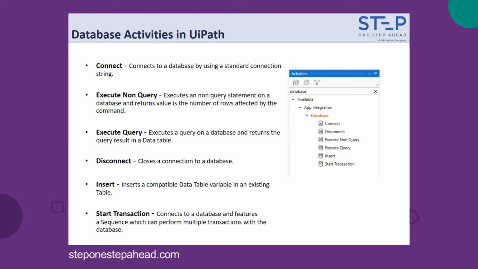No need to write the connect and disconnect activities separately. It creates an application scope, a platform where you can write all the execute query and non-query activities inside the sequence. And if any activity fails, all the changes will get rolled back, so it will not cause any data inconsistency if any activity fails in between the transaction. That can be reverted very easily, and it's an inbuilt functionality of this activity.